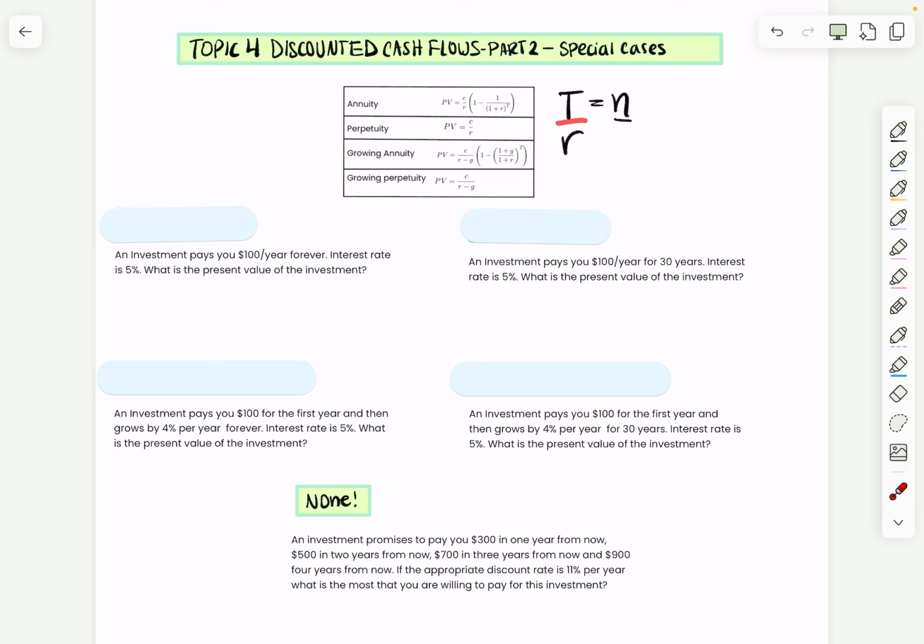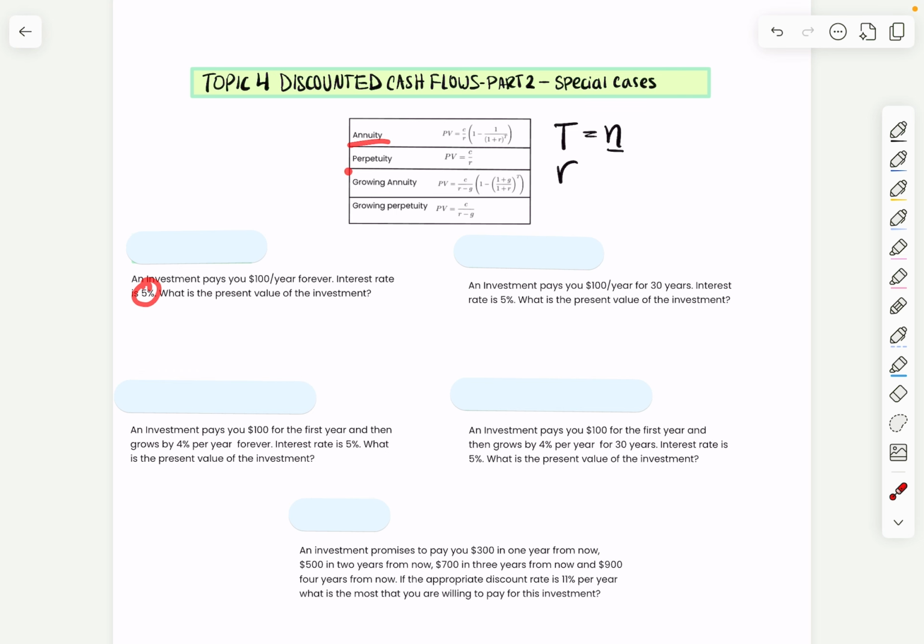Now, why do I think of time as N? N stands for the number of years that the payments are going to be made. Annuity also has N. So if N exists, it's a finite number of years that you're going to be paid, then it's going to be an annuity. If it doesn't exist, in other words the payments just go on forever, it's going to be a perpetuity. Here I see one rate, so I know it's going to be one of the single ones.